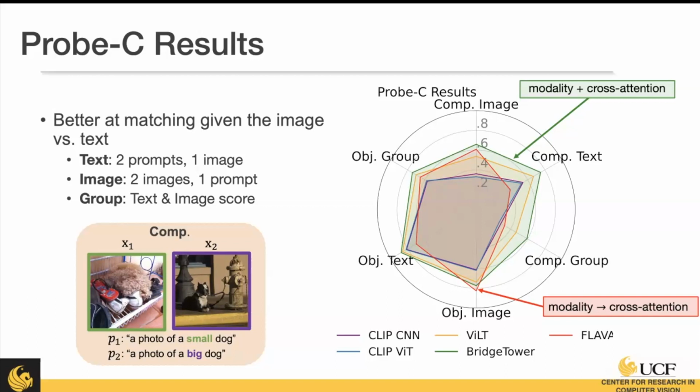We also see that the FLAVA model, which is the dual encoder with cross attention, performs better in the reverse, where it has two images and one prompt. So there might be some architectural differences that favor differentiation between text versus differentiation between vision.